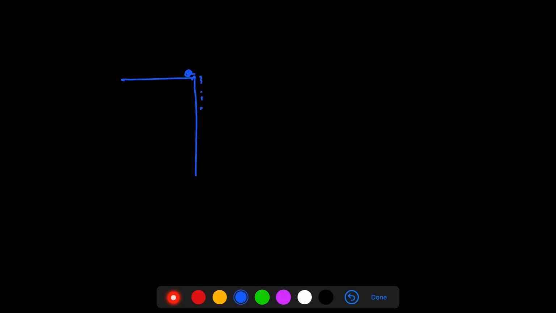Let's take up this example. Let's say you have a tiny ball over here. If you drop this ball, you'll observe that it'll go straight, right? And it'll reach here. On the other hand, if you take a rod over here and drop it, what happens is that this rod, while going down, will tend to rotate.